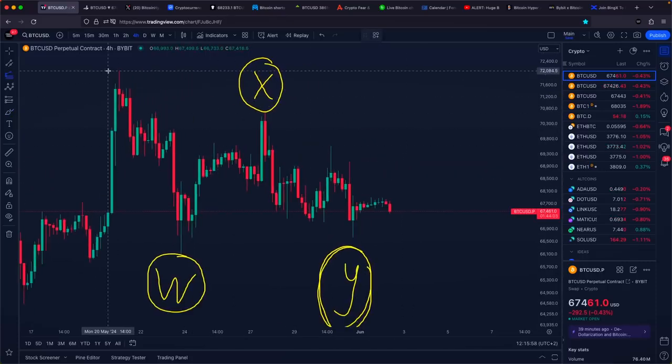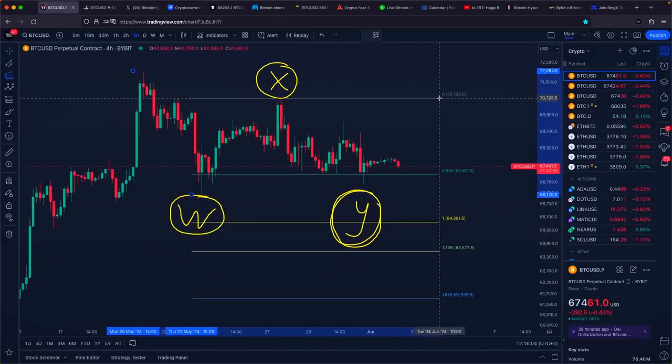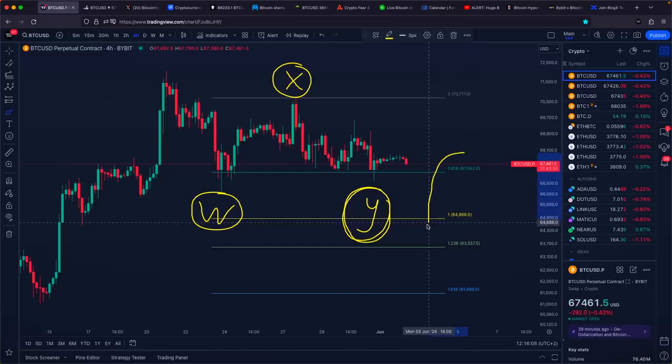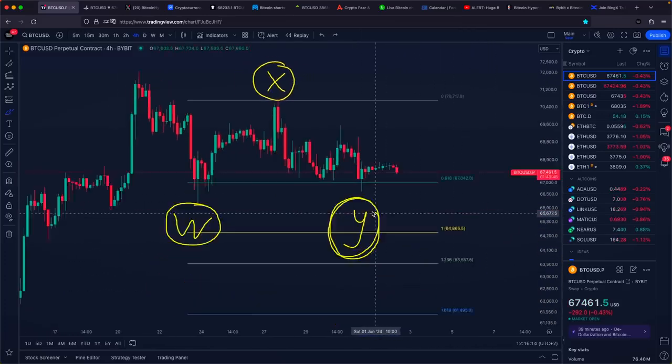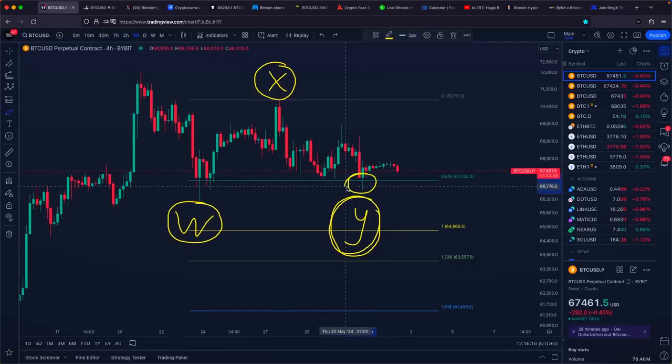We start by selecting the swing high, which marks the beginning of the W wave, then we click on the low of the W wave, and finally click on the high of the X wave. This provides us with significant price targets for our final Y wave. As you can see, the 0.618 Fibonacci extension level has been reached, marking a theoretical first price target for the Y wave.